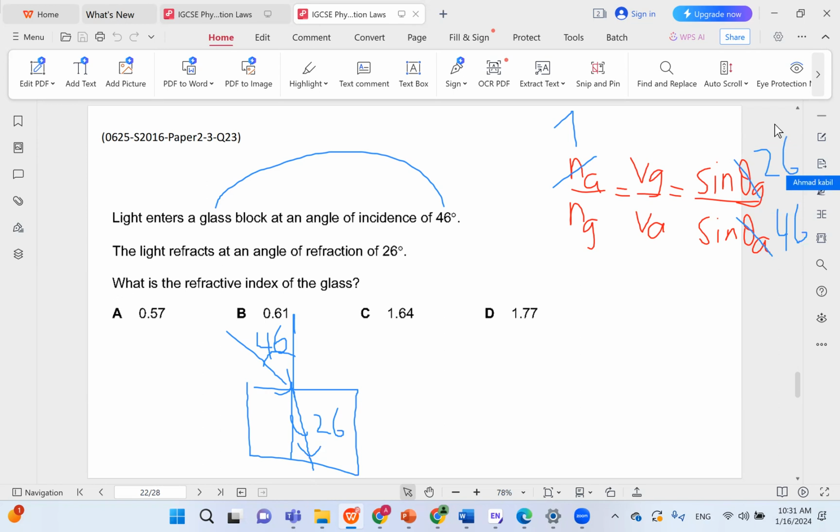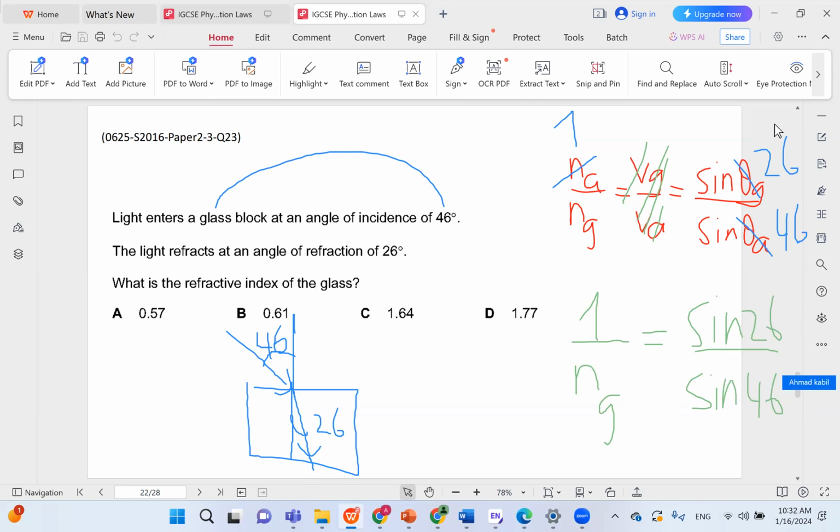And we are required to find n glass. So let's rewrite the equation. Of course, we do not need speed here as well. Why do I insist on writing the full equation? Because sometimes they're going to give you information about both the angle and the speed. So you might as well just be familiar with the entire equation to begin with. So we have 1 over ng equals sine 26 over sine 46. Since we're not trying to find an angle, there will be no shift sine. There will be no inverse sine here because you're already given both angles. So you just have to calculate the side on the right.